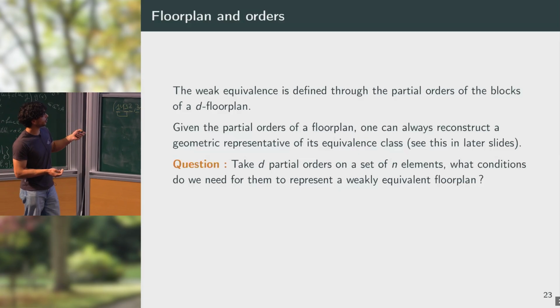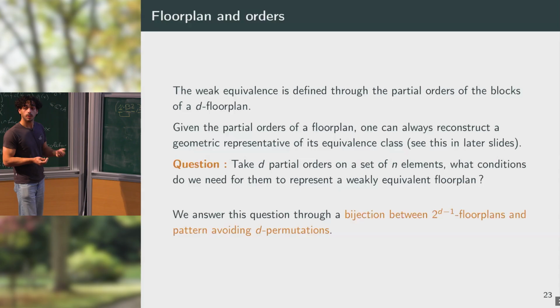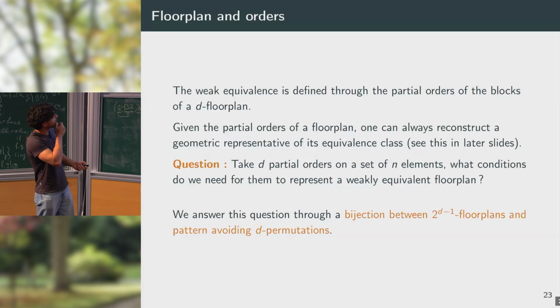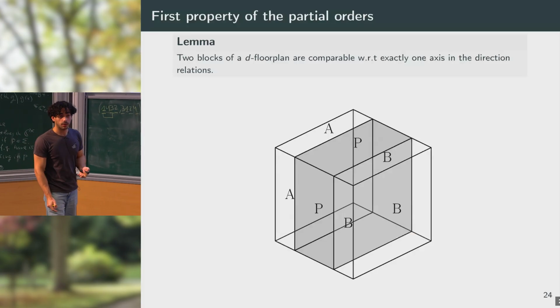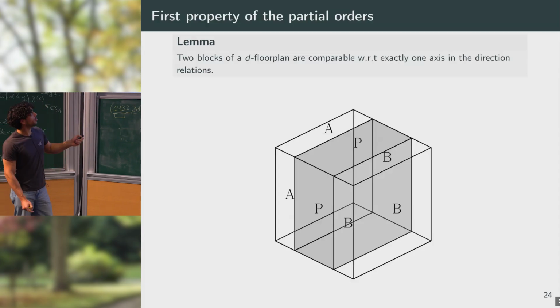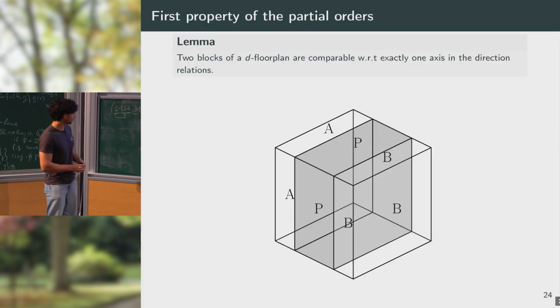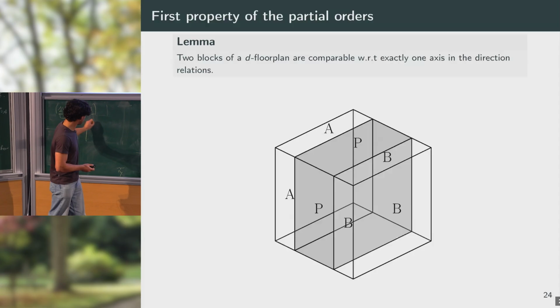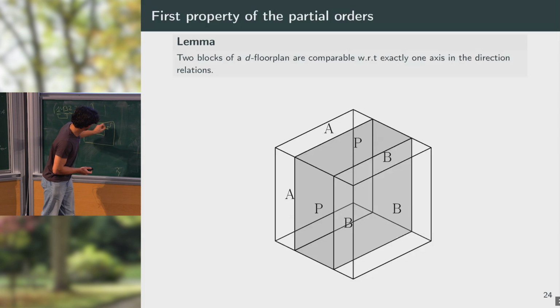To do so, we need to characterize the posets, and we do so by looking at the permutations and characterizing them with some forbidden patterns. So first, the first property I have on my posets is that given two blocks, A and B, they are always comparable in exactly one poset. So in 2D, you can show this by showing that you have 4 regions. So if I have a block, I can define some paths.